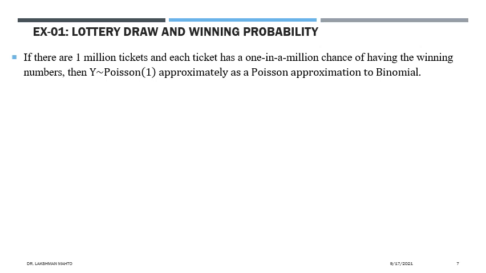So there are 1 million tickets. Each ticket has a 1 in a million chance of having the winning number. Then y is talking about the number of matching tickets. So definitely y would be a Poisson distribution. And in average there would be only one winner, so the corresponding mean or parameter would be 1. So y is a Poisson distribution.